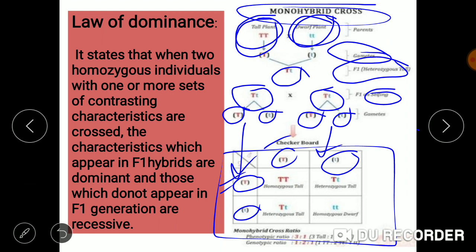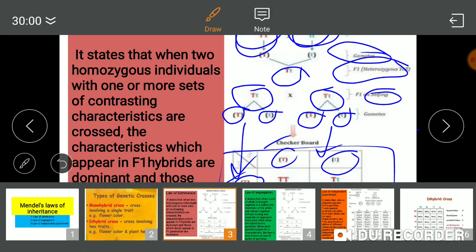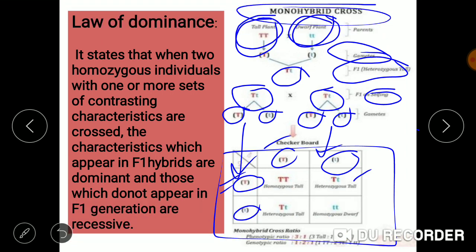Now the crossing will be done. How will we do the crossing between capital T and capital T? So we get capital T capital T, then capital T small t, then capital T small t, then between small t and small t we got small t small t.